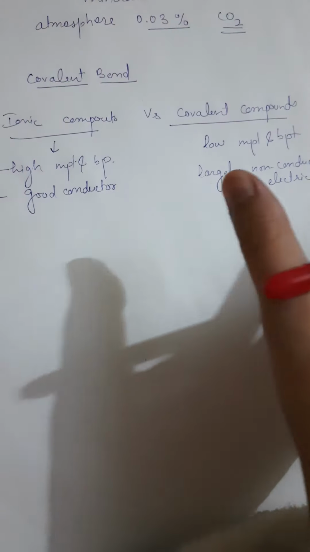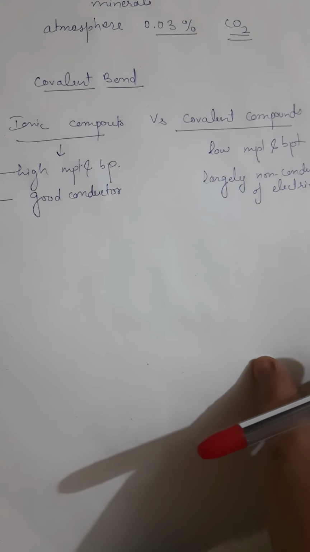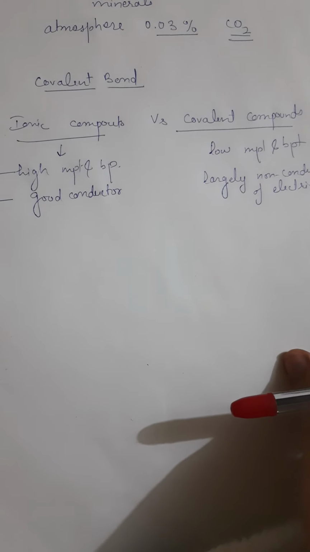Clear? This is the main difference between ionic and covalent compounds.